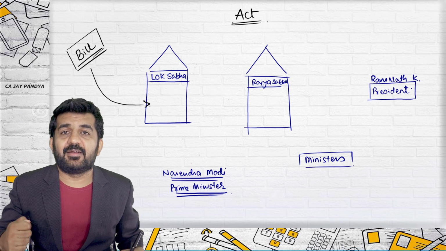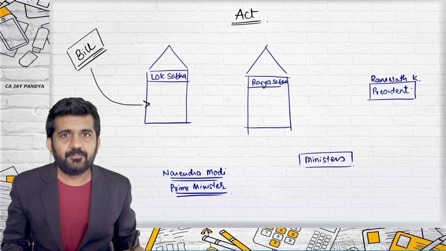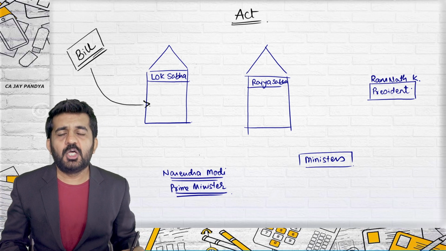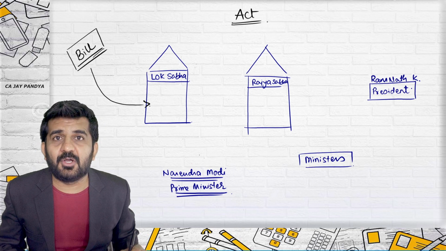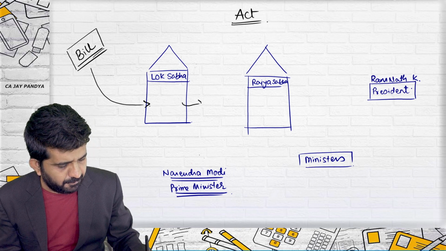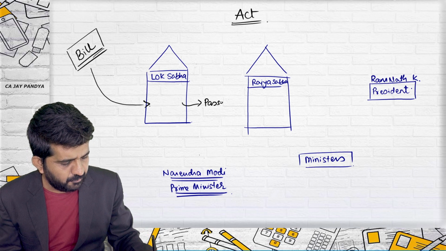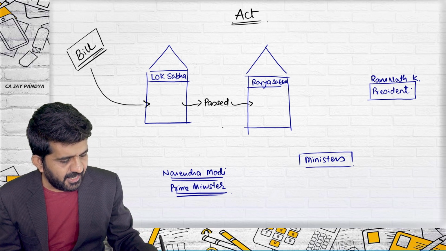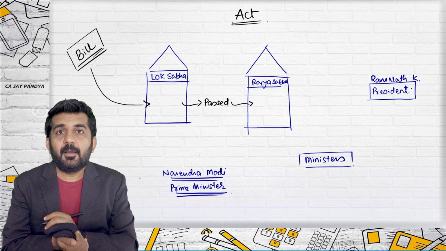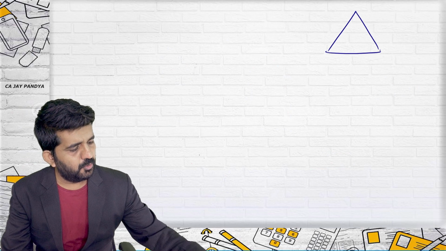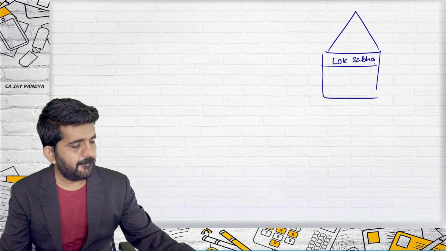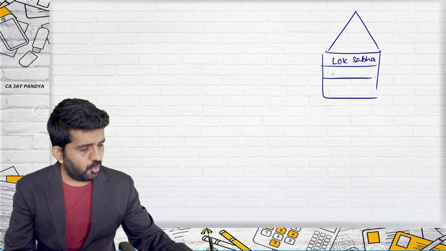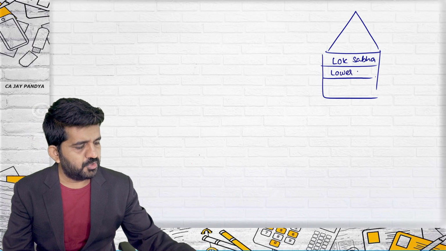The bill is read in Lok Sabha. Now, what is Lok Sabha? Who sits in Lok Sabha? Who reads the bill? Who passes the bill? Because first the bill will be passed from Lok Sabha and then go to Rajya Sabha. But we need to understand what is Lok Sabha. Lok Sabha is also termed as the lower house.